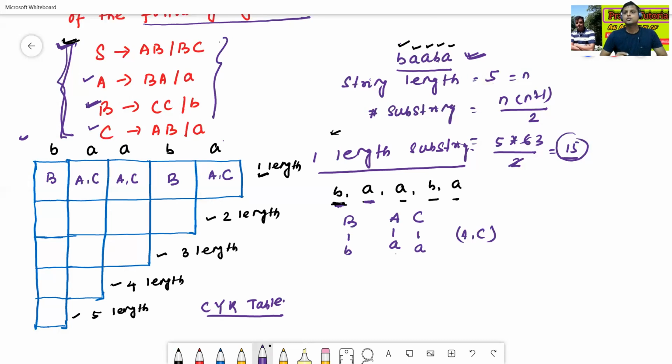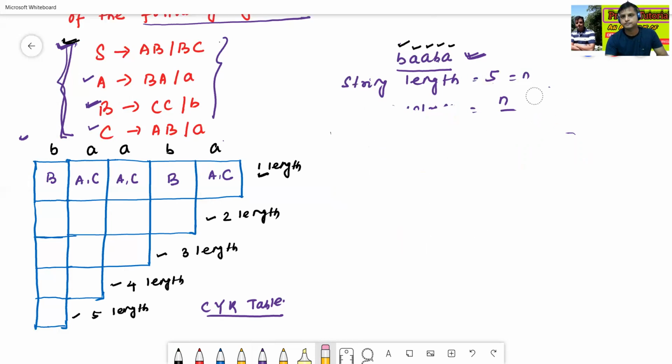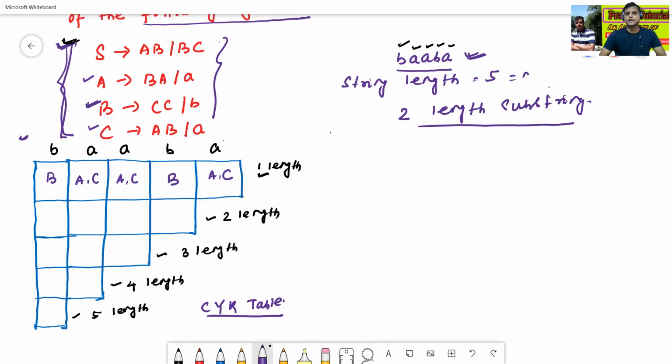Now we'll see the two length substrings. I'm erasing here because I need some space. How to find two length substrings here?